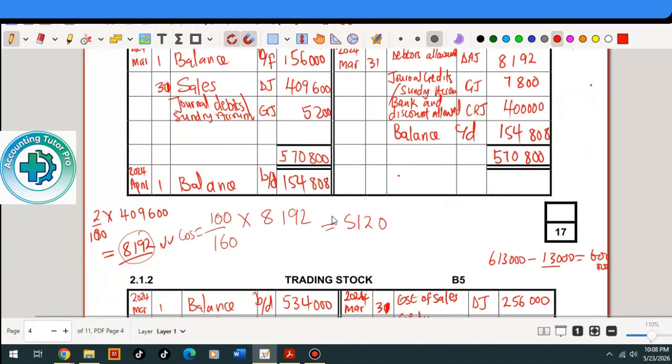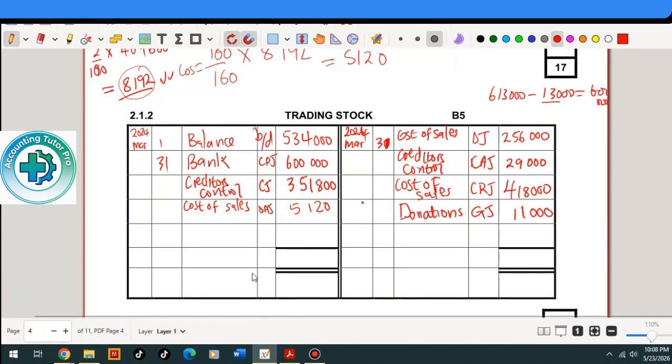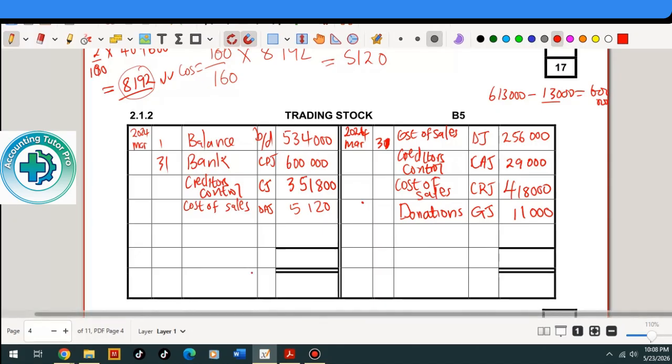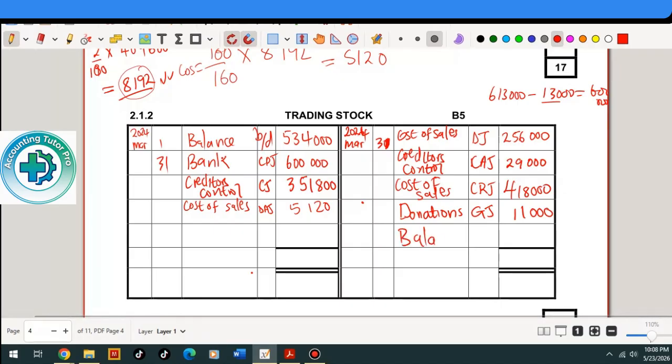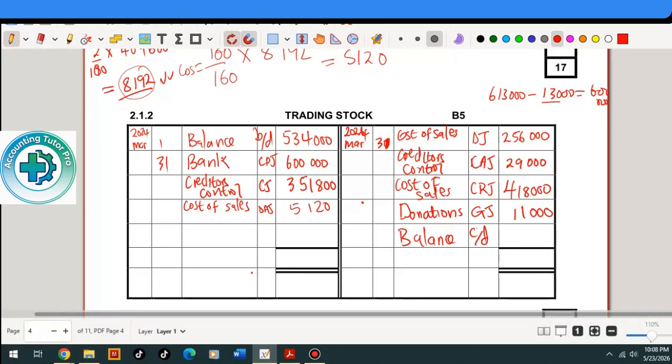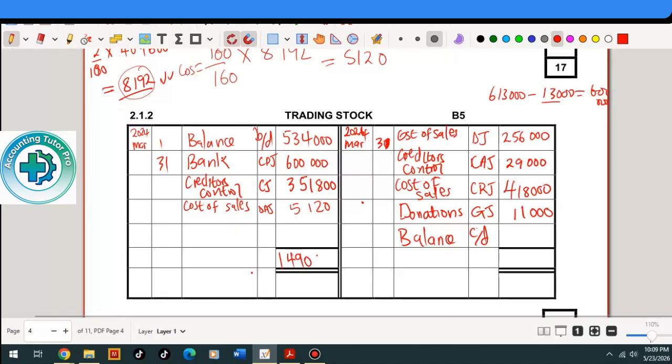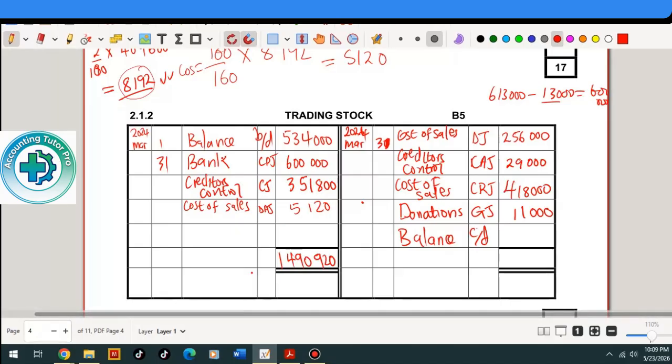Then the next account, we have to balance again. If we add the debit side, you can see that it's bigger than the credit side. So the total cost is the bigger side, and the smaller side, which is the credit side, is going to carry the difference. The bigger side total is 1,409,920.